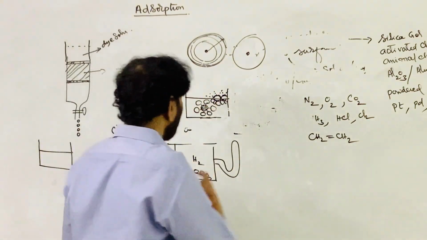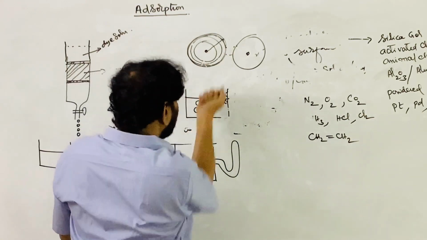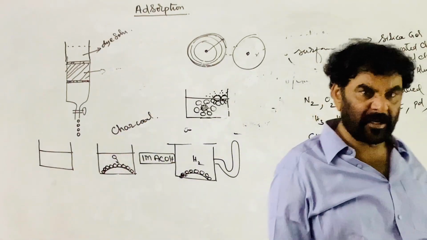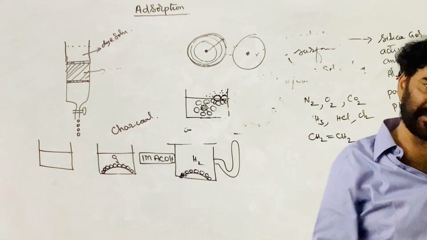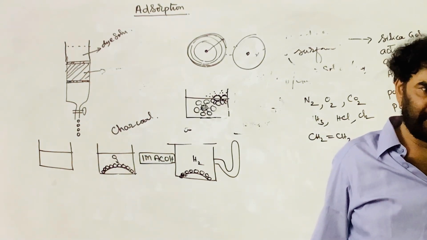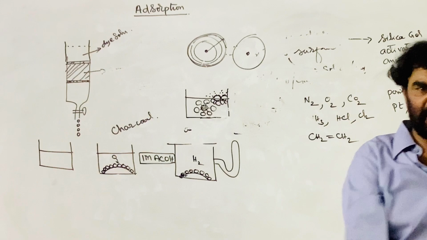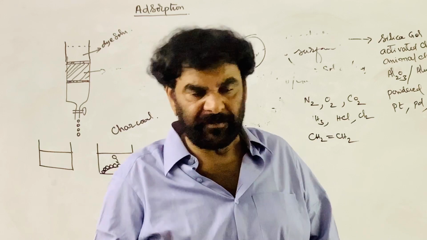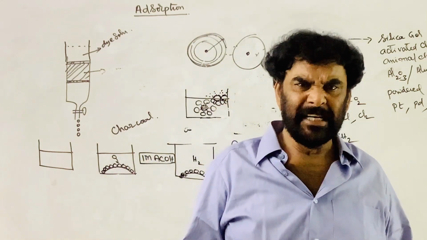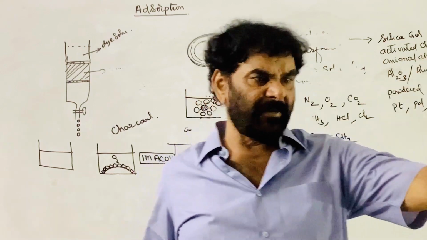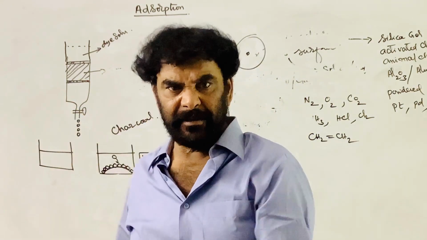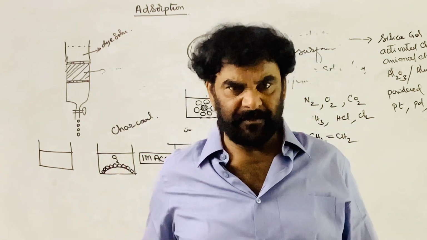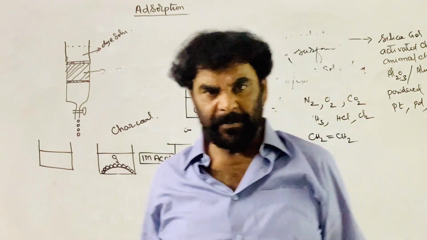Therefore, what happens? If it is exposed to the air, it attracts the nitrogen and oxygen molecules. On the surface of the liquid, the nitrogen and oxygen is automatically adsorbed, it is not visible to us. So the phenomenon of adsorption is due to the residual forces acting along the surface of solids and liquids. It is a universal phenomenon, not specific to a liquid or a solid. All solid surfaces show adsorption. All liquid surfaces show adsorption.